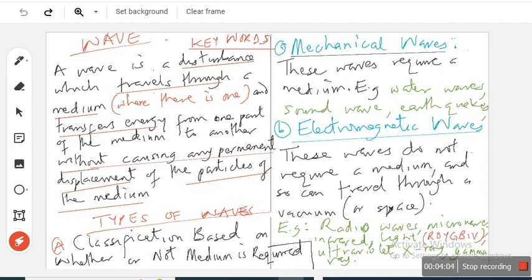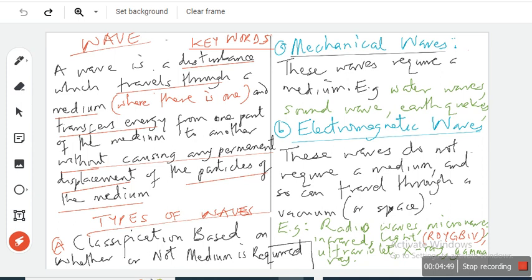Because sound requires a medium to travel. It has to be matter. It could be air, it could be liquid, for instance water, or solid, maybe steel, what have you. Without a medium, sound cannot travel. So sound is a mechanical wave. If it requires a medium, we call it a mechanical wave. These are waves that require a medium. Examples: water waves, sound waves, earthquakes. Do you understand?